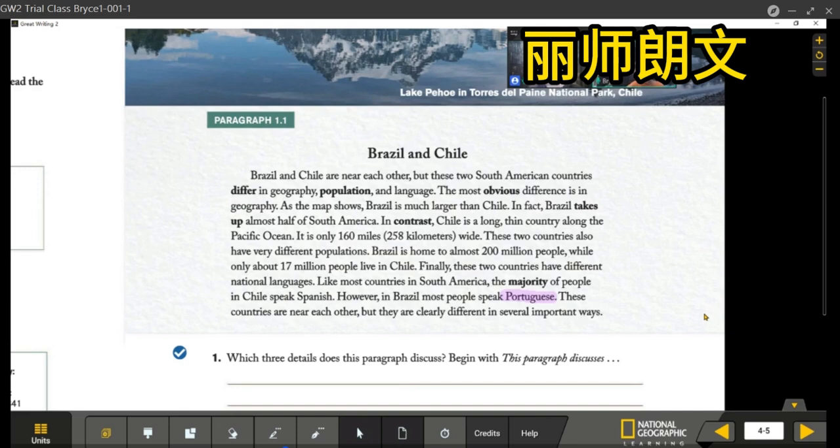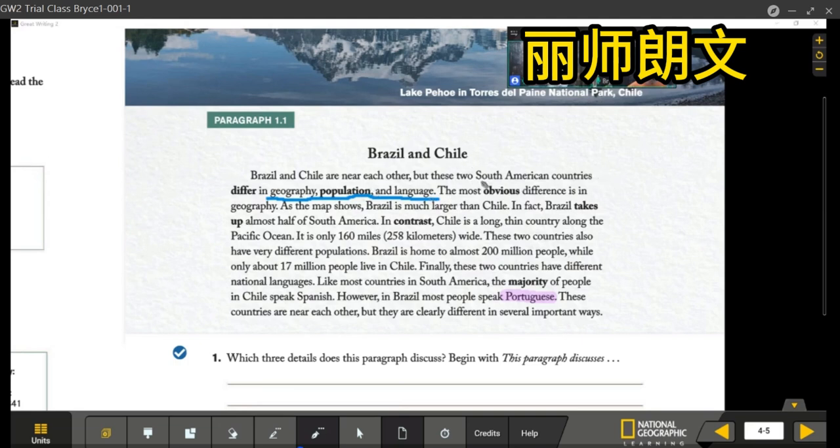This paragraph discusses that Brazil is much bigger than Chile, and Brazil's population is also bigger than Chile, and they also have different languages. Three details. So we only need to mention the names. What three details are there? Geography. Right. Geography, population, and language. So, geography, population, and language about what?